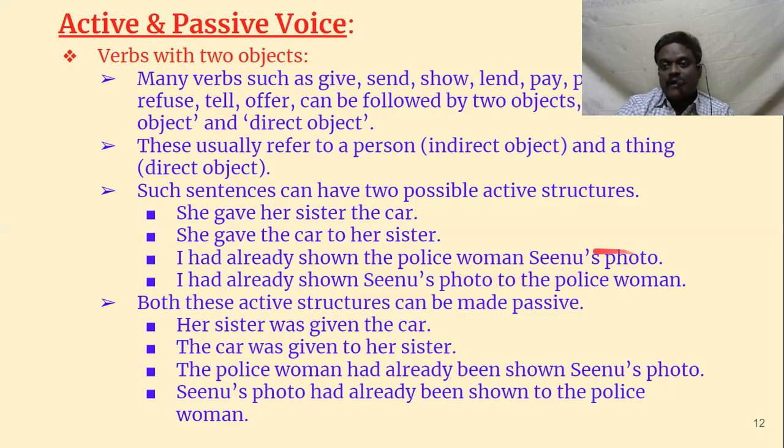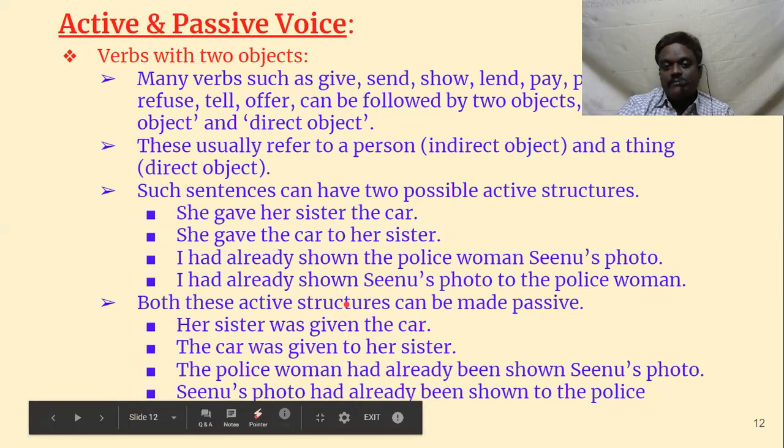And what is the thing? Sinu's photo. We are not talking about Sinu, it is a thing. Sinu's photo is the direct object. So either Sinu's photo can be brought forward or the policewoman can be brought forward. This is active form. In the same way, the active form can be told like this as well: had already shown Sinu's photo to the policewoman.